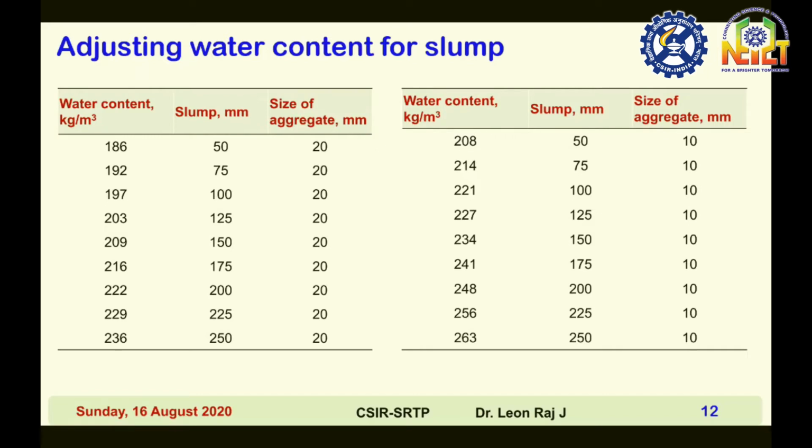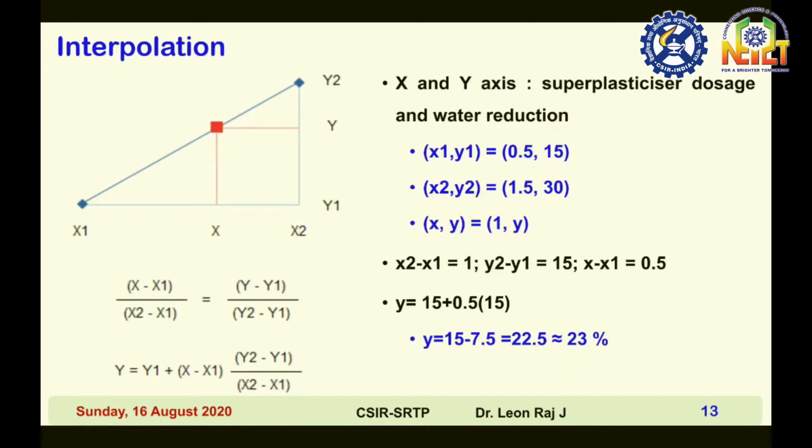And the next is for 75 mm slump of maximum nominal size aggregate 10 mm, which is equal to 208 into 1.03, that is equal to 214 kilogram per meter cube. Then for 100 mm slump, 221 kilogram per meter cube. For 125 mm slump, it is 227 kilogram per meter cube. Likewise it increases.